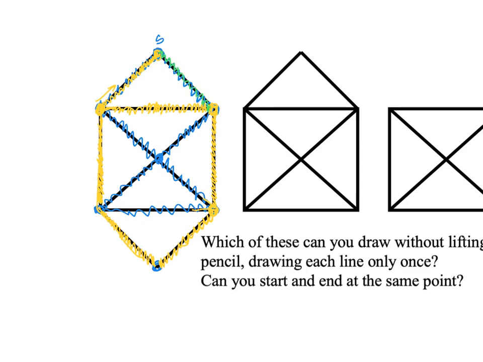I started like this, I went like that, I went like that, and this is where I had made a wrong turn. Now instead of going in that direction, I'm just going to take all the edges of the mini walk I had, cover them, and then go in that direction, and by doing so I get back to the start vertex, covering every single edge in the graph, and this gives me an Eulerian cycle.